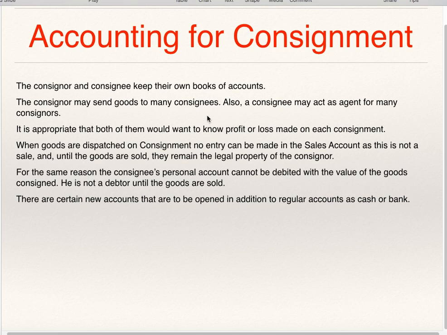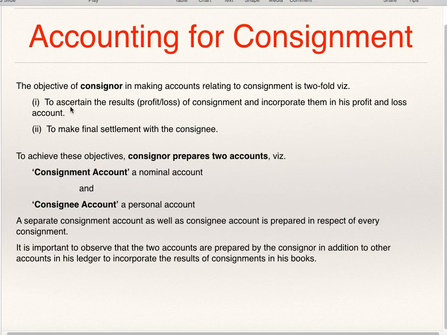They are interested to know the profit. It is necessary for the consignor to prepare a separate consignment account for each consignment, and for the consignee it is necessary to prepare a separate account for each principal because he may act as agent for many consignors. The objective of the consignor in making accounts relating to consignment is twofold. First, to ascertain the result, meaning profit or loss of consignment, and incorporate it in his profit and loss account.